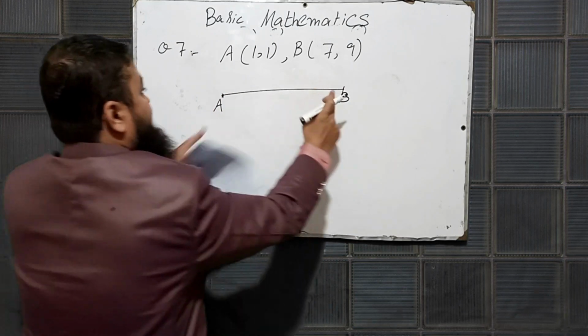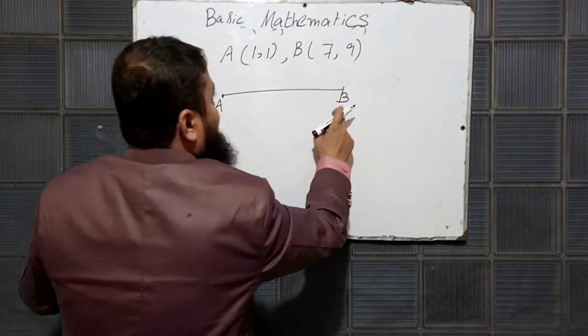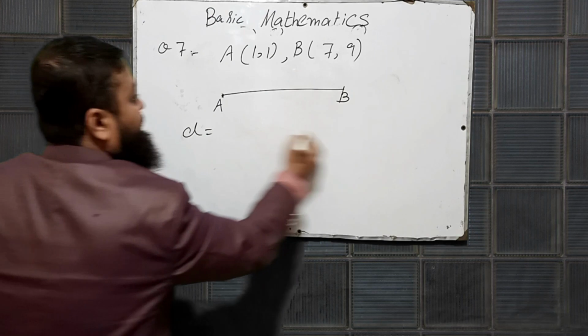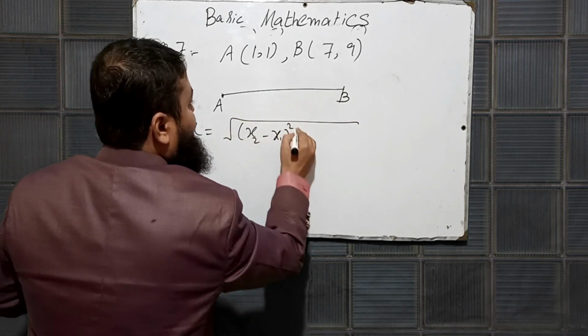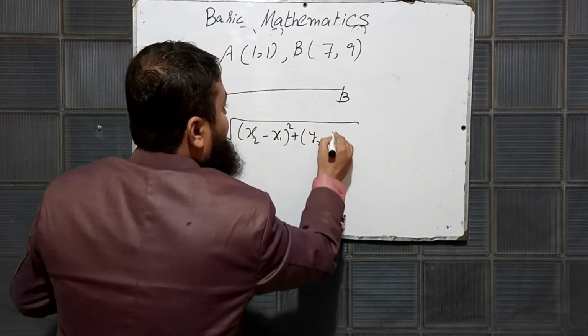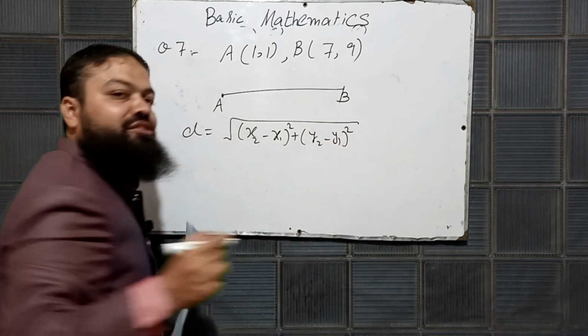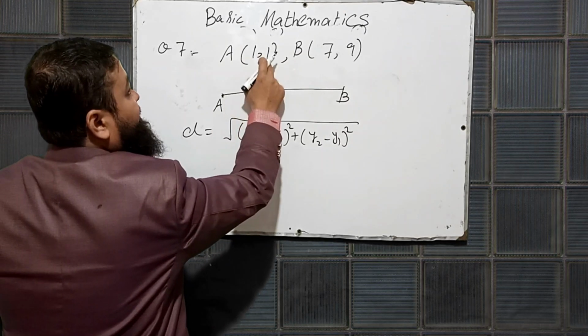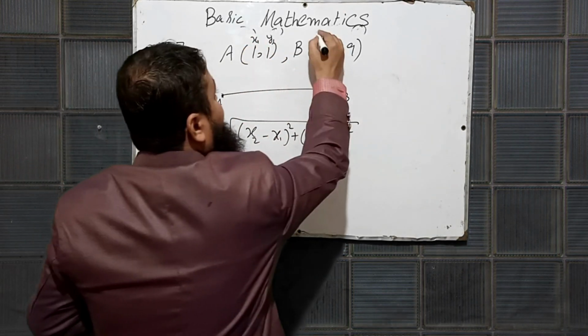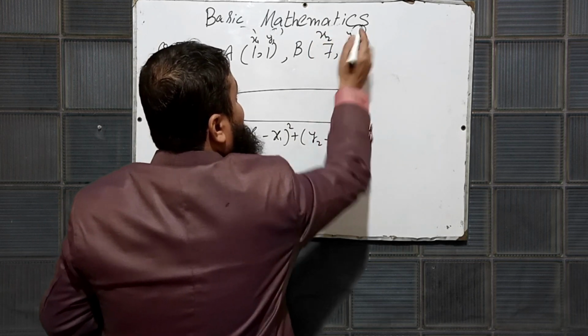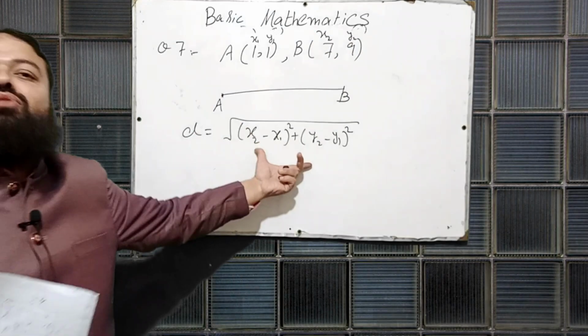You will have to find that distance between A and B. The formula of distance is square root of (x2 minus x1) whole square plus (y2 minus y1) whole square. Dear students, these are the coordinates. It is called x1, it is always y1, and this is x2 and this is y2. This is the formula you will have to learn.